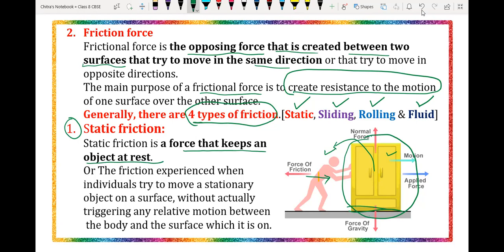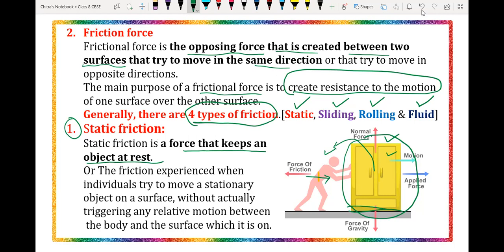Suppose at your home you have a cupboard or a study table, so that object will remain there only until any unbalanced force is applied on it. Is it? Yes, sir.